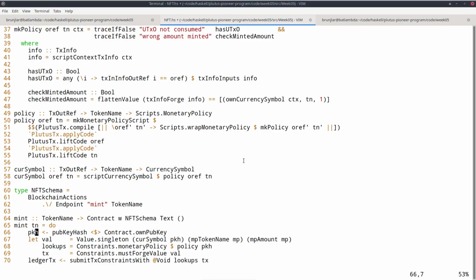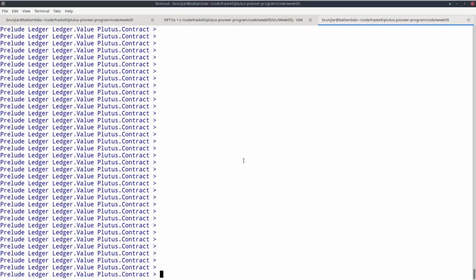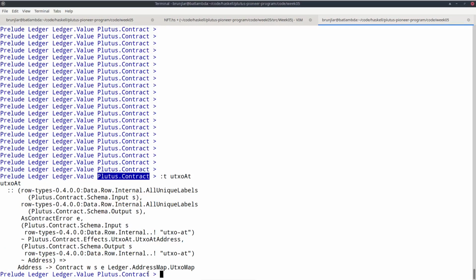Right. So in order to get the UTXO, we must look up our UTXOs, the ones that belong to us. If we switch to the REPL and if we import module Plutus contract, then we have something called utxoAt.